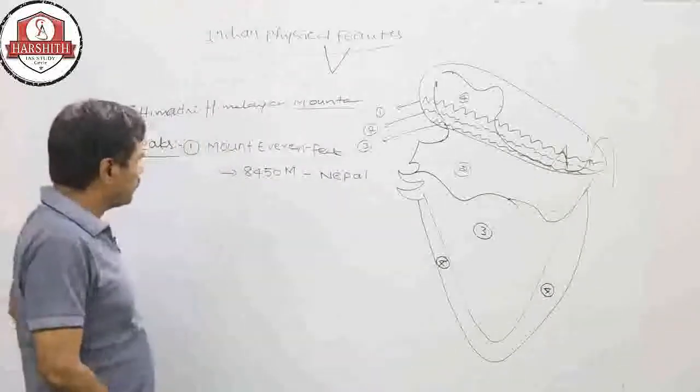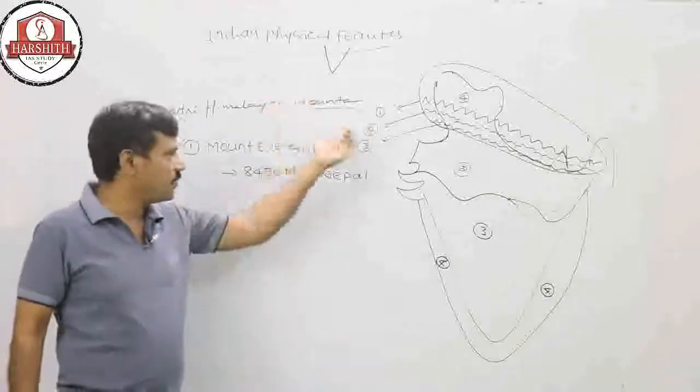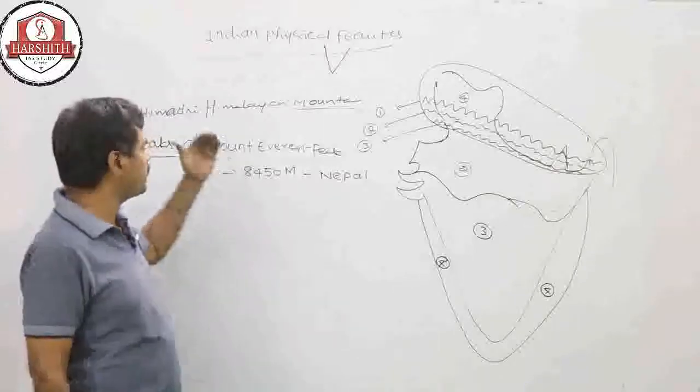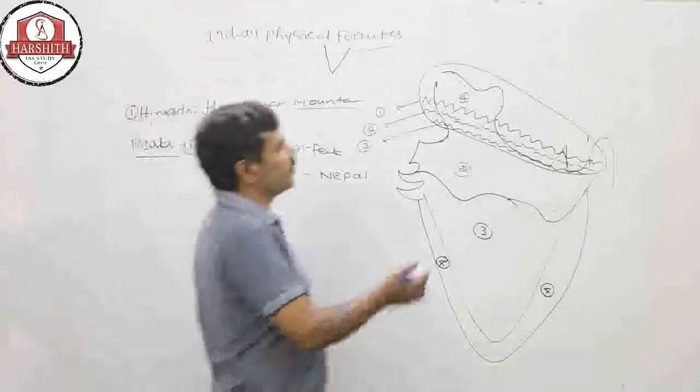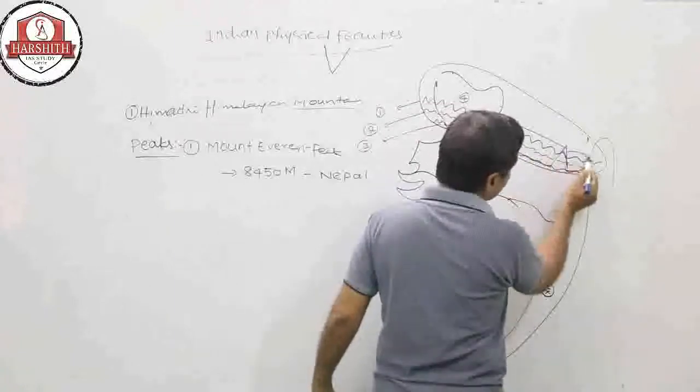Why? Because these so many peaks are on top of the Himadri. Maximum peaks are in Nepal, because this is Nepal, this is Bhutan.